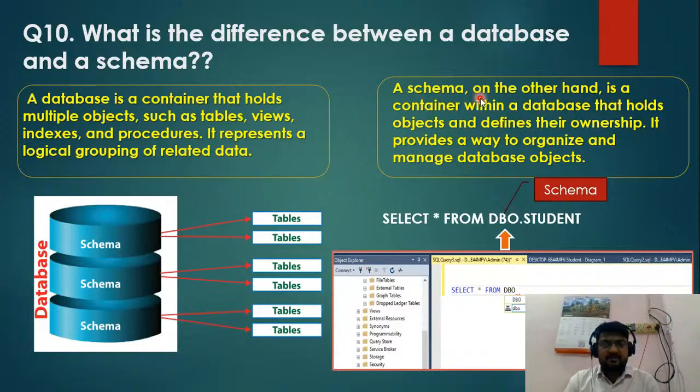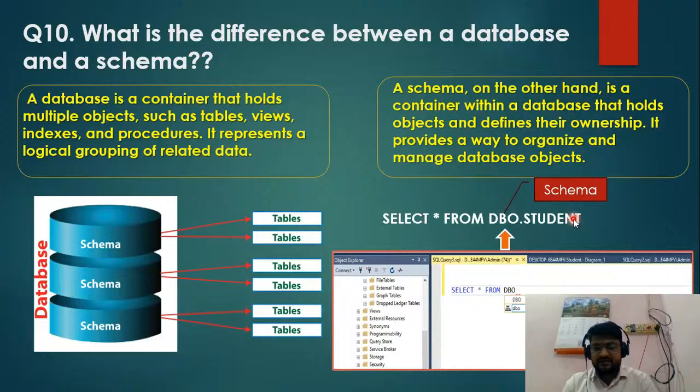The schema, on the other side, is contained within the database, and it holds the object definitions and ownership. It provides a way of organizing and managing the database objects. For a simple example, in this picture, this is the database, and in it we have created a schema like dbo.